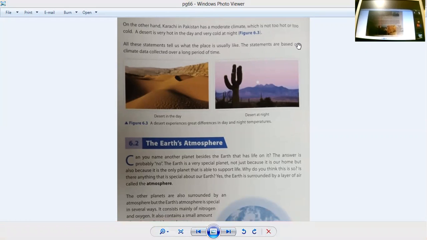Mohammed Disogi asks a question. What is precipitation? Okay, I explained this word. I will explain this word again once I finish this one.